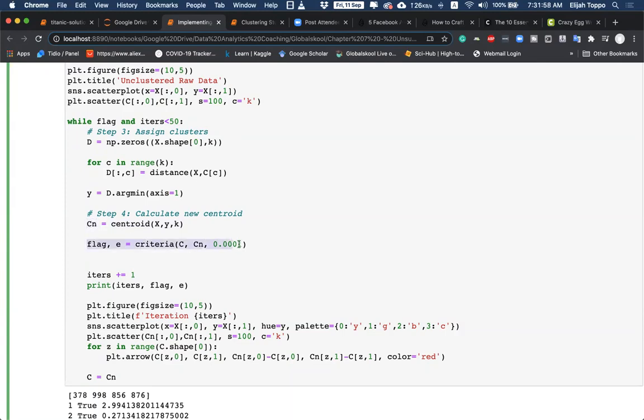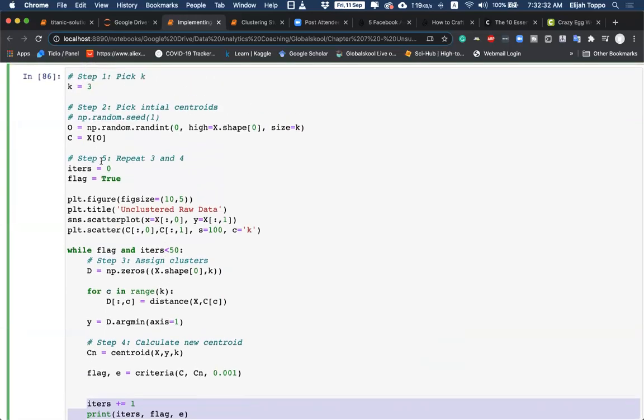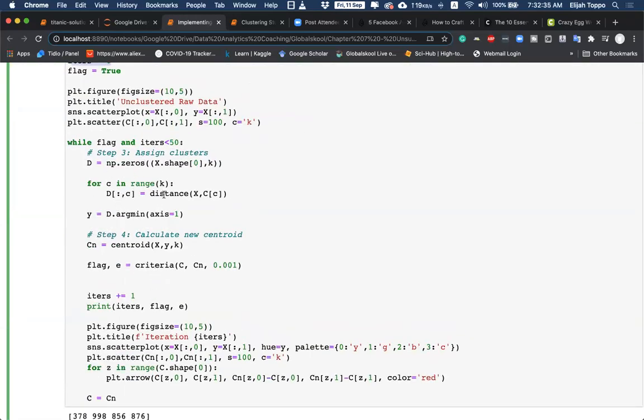Then we check our condition. If the distance between the old centroid and new centroid is greater than 0.001, then we get the value of flag and e. So this will be true as long as this distance is greater than this value, which means the loop will keep going. Whenever this distance is less than this value, we'll get a flag of false and we'll stop. Every time we are also incrementing the iteration. We started with iterations as 0, and if by 50 iterations we have not found it, this condition will be false.